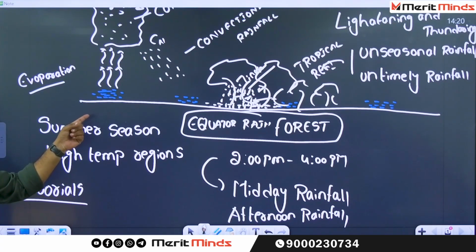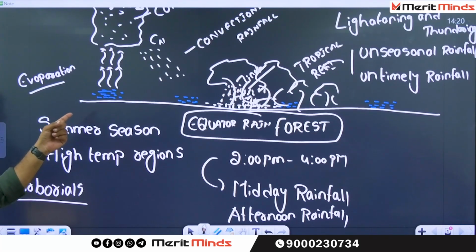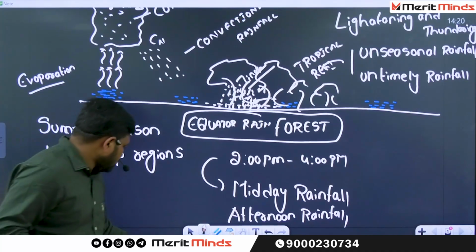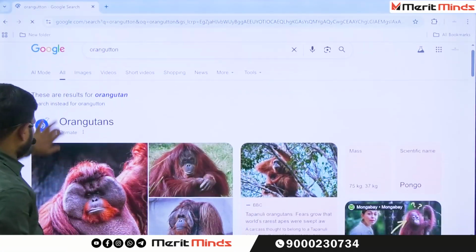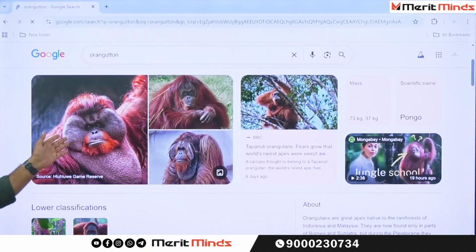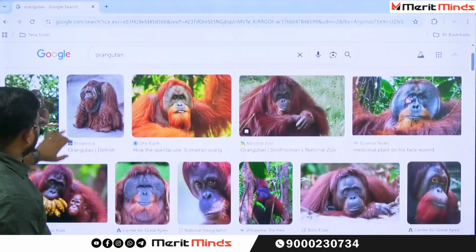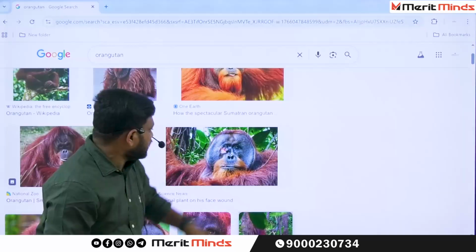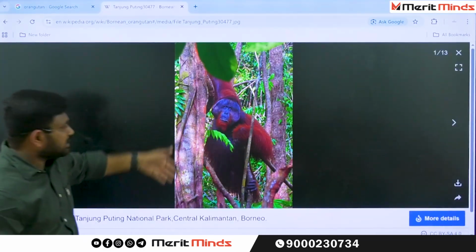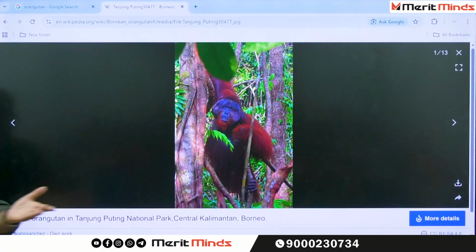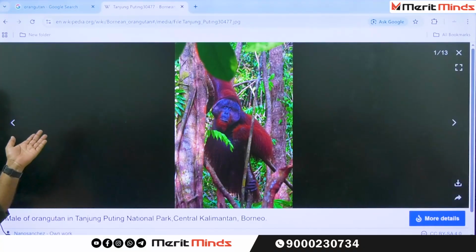There is a special variety of monkey called the orangutan. Have you ever seen the orangutan? This is the orangutan. You can find n number of orangutans. See here, where is it living? On the surface of the earth, or on the branches of the tree? Branches of the tree. Why is it there in the branches of the tree?